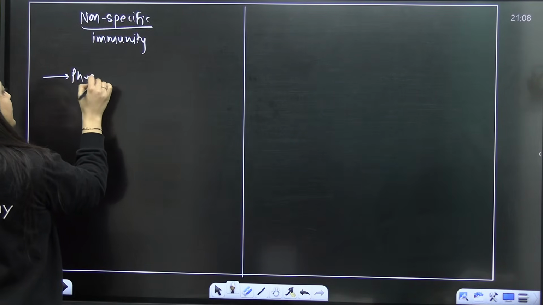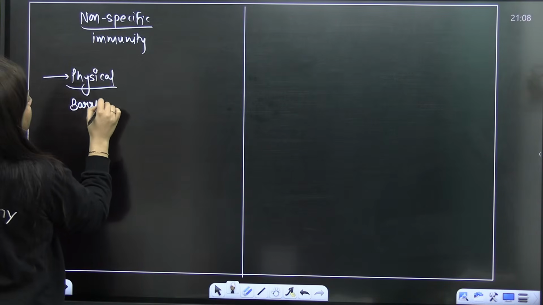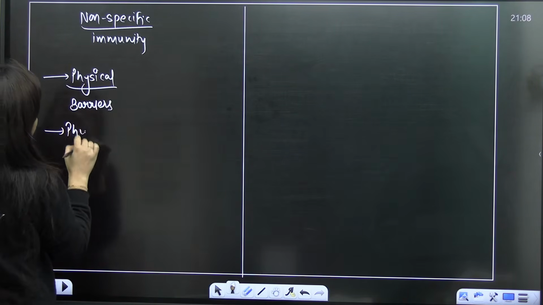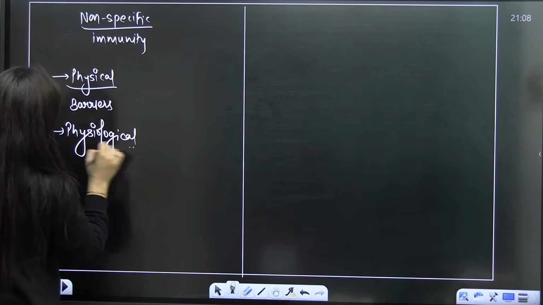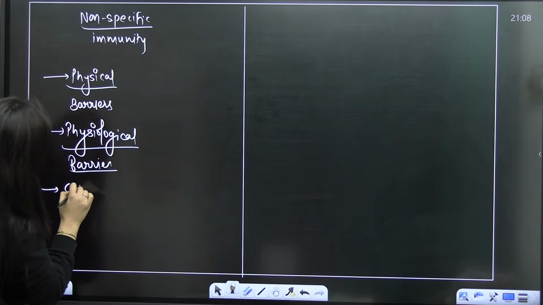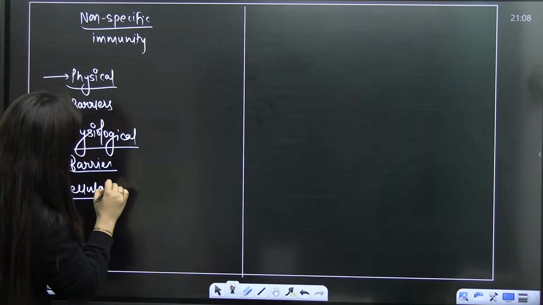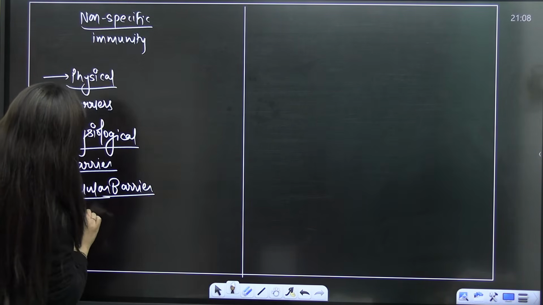Number one, physical barriers. Physiological barriers. Cellular barriers. Or cytokine barriers.